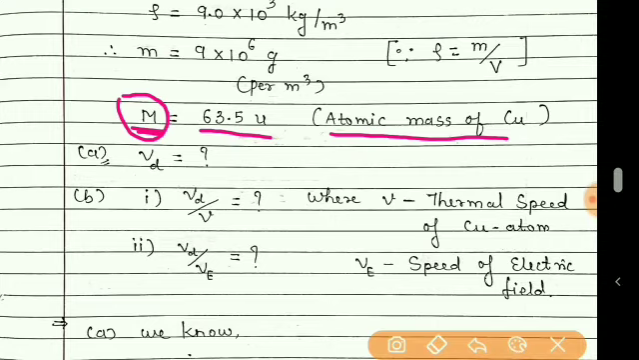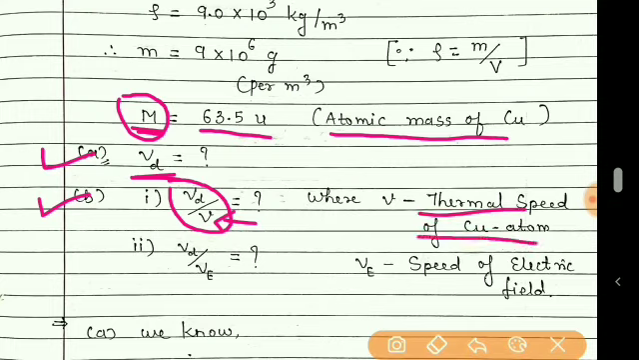Now from this given data, we want to find drift velocity, as well as in the second part, that is B, we want to find drift speed upon the thermal speed of copper atom. Means at any given temperature, a copper atom vibrates with some average speed. So that is called its thermal speed.